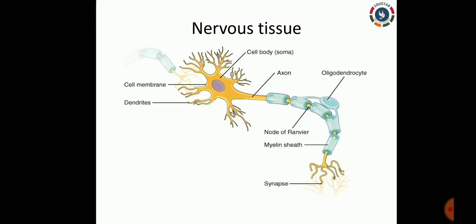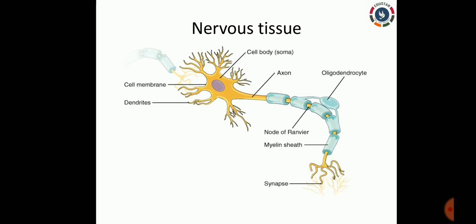From the soma you can see long thin thread-like structures going here and there, and these are called dendrites. In one particular place the soma extends as a long thin yellow line, which is called the axon.